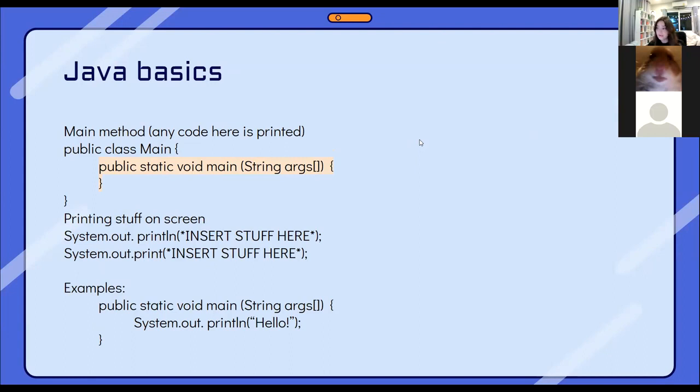There are both private and public classes. In this example, we're using a public class right here called main. The advantage of this is it can be accessed from the child class of the same package, whereas a private class can't. So let's put it in terms of non-programming language. Let's put it in normal life language.